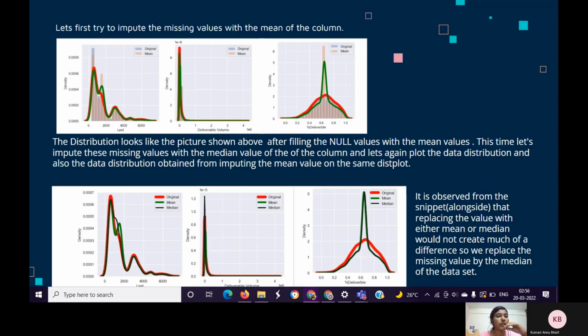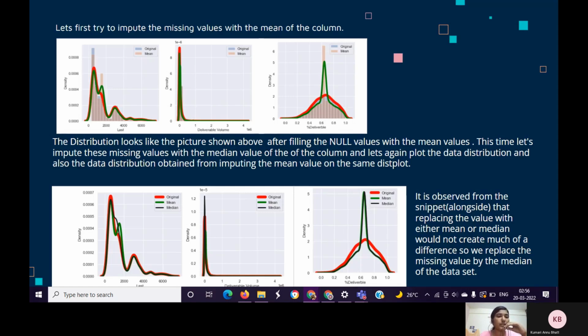And now we impute the missing values with the mean of the column, and then again the data distribution type is checked and is shown in the figure. We have also checked the data distribution by imputing the null values with the median of the column, and we have plotted it on the same graph as the mean to compare the distribution. The red plot shows the original data distribution, green shows mean, and black shows median data distribution.